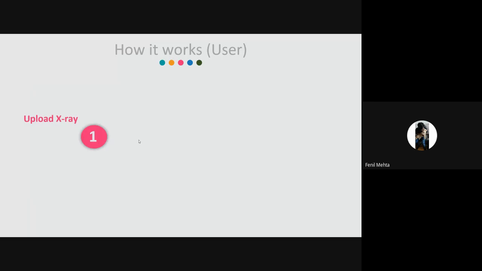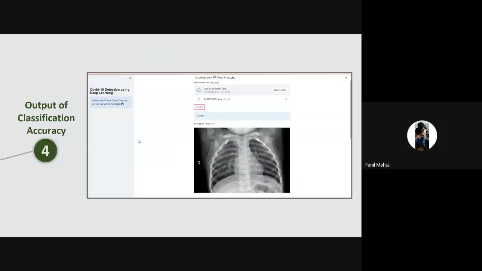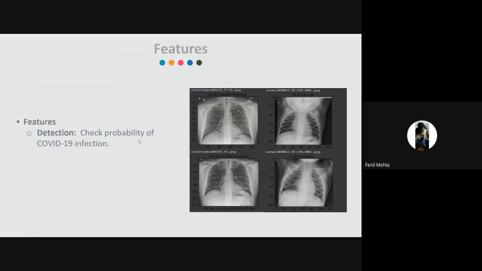In the application, the user uploads his X-ray. The image is classified by the trained model, and we evaluate the infection probability, and the model gives the output of the classification accuracy. The feature is that we detect the probability of the infection.